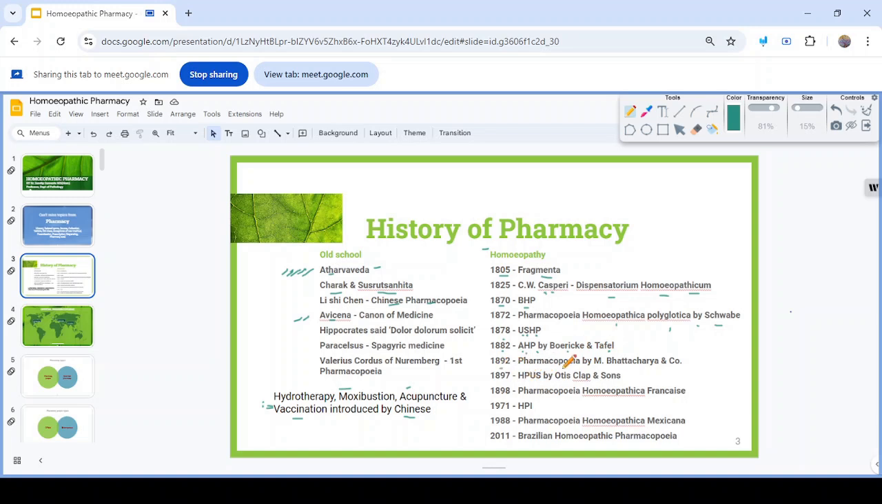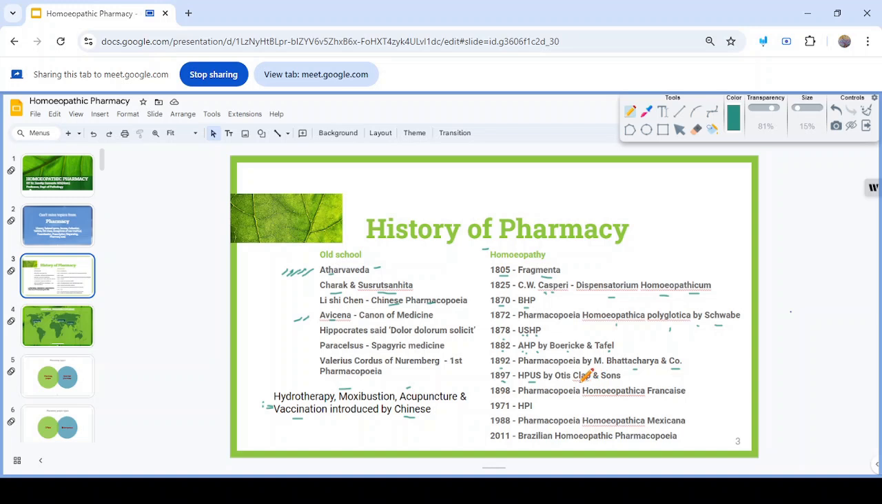Now 1892, the Pharmacopoeia by Mahesh Bhattacharya and Company was published. Okay, 1892, Pharmacopoeia by Mahesh Bhattacharya and Company. It is the first Indian pharmacopoeia. Now 1897,